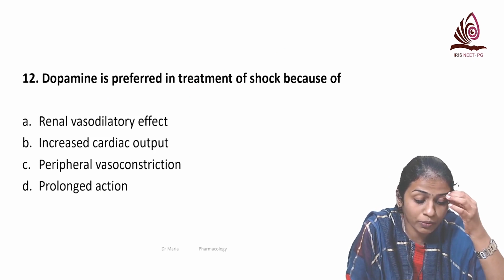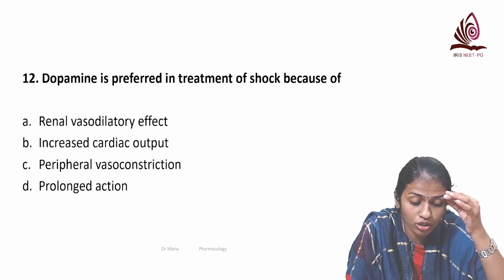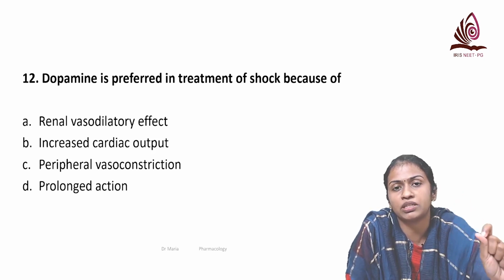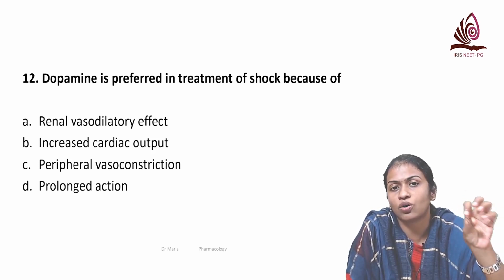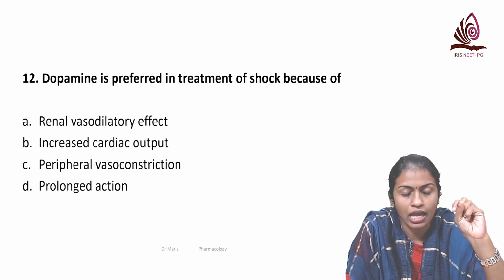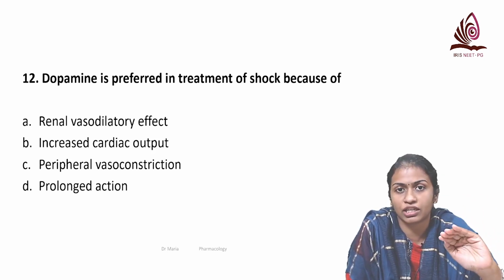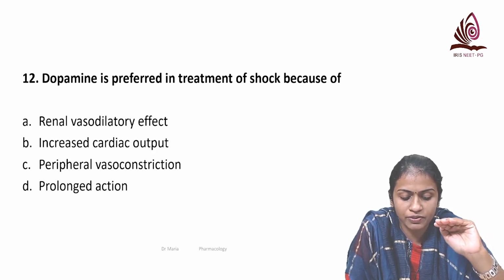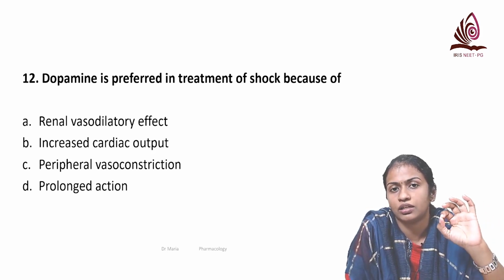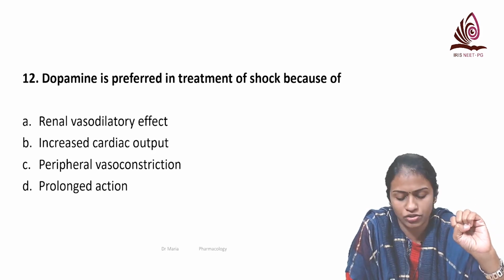Next question is, dopamine is preferred in treatment of shock. Again, this is a very important concept. We know dopamine is an agent that acts on D1, D2 receptors, alpha 1 and beta 1 receptors. And at 3 doses, it has 3 actions. Here, it is preferred in shock because of its renal vasodilatory effect, so that it maintains the GFR.